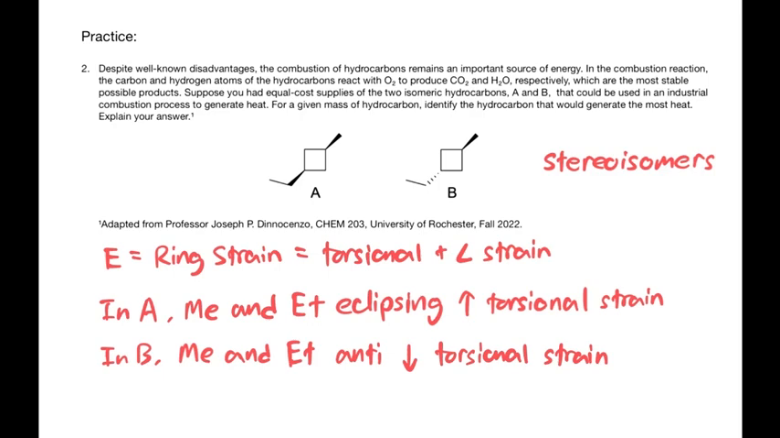Since the cis isomer, molecule A, is higher in energy due to increased torsional strain, it will release more heat upon combustion compared to the trans isomer, molecule B. Therefore, cis-1-ethyl-3-methylcyclobutane, molecule A, will generate more heat upon combustion than trans-1-ethyl-3-methylcyclobutane, molecule B. This difference in heat generation is due to the higher torsional strain in the cis isomer, making it less stable and thus releasing more energy when it combusts.